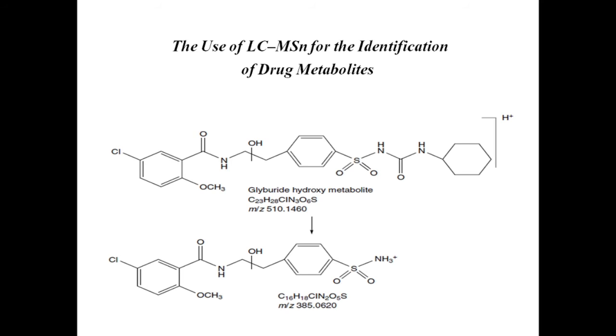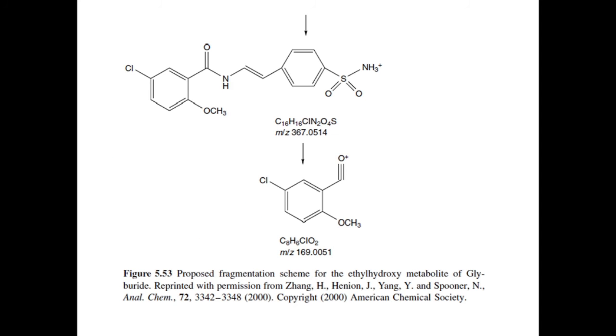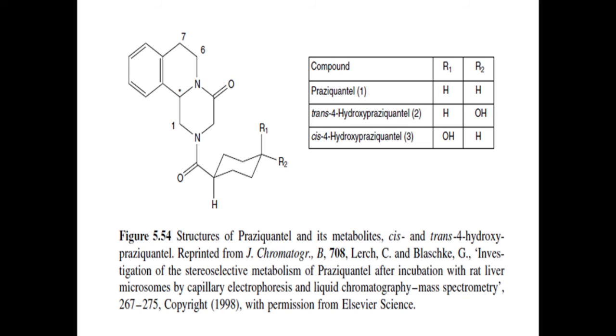The metabolism of the chiral drug praziquantel, the structure of which is shown in figure 5.54, was investigated by using multiple stages of MS/MS. The drug is administered as a racemate, but the activity is associated mainly with the R-enantiomer.